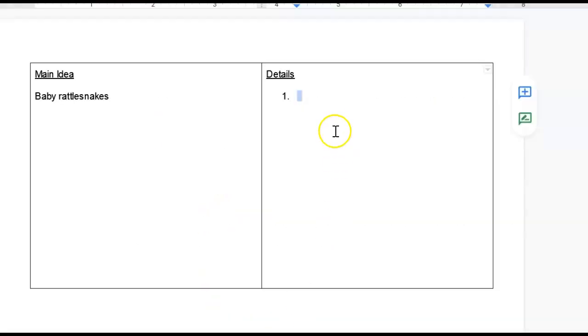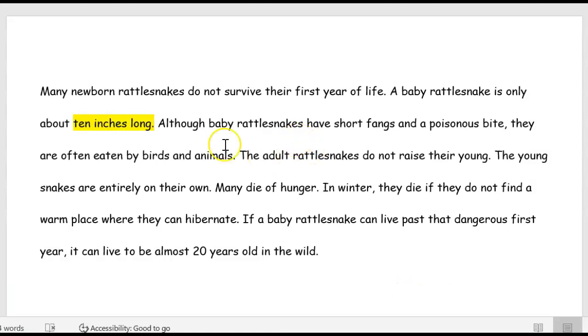I'm going to go on my document and write 10 inches long. Press enter and I'm going to automatically go to a number 2. Okay, let's go back to my document. Although baby rattlesnakes have short fangs and a poisonous bite, that's good. Short fangs, poisonous bite. That's another good one. They're eaten by birds and animals. That's horrible. What a horrible way to go. Okay, so we got 1, 2, 3 different things.